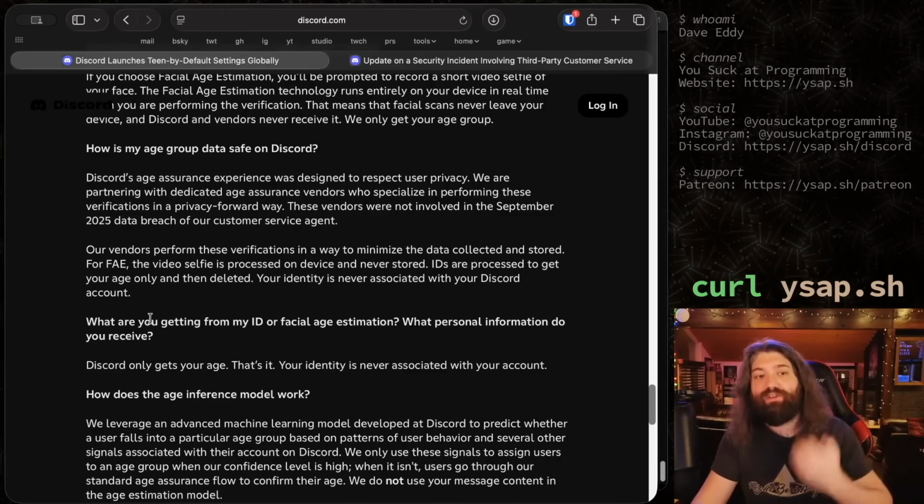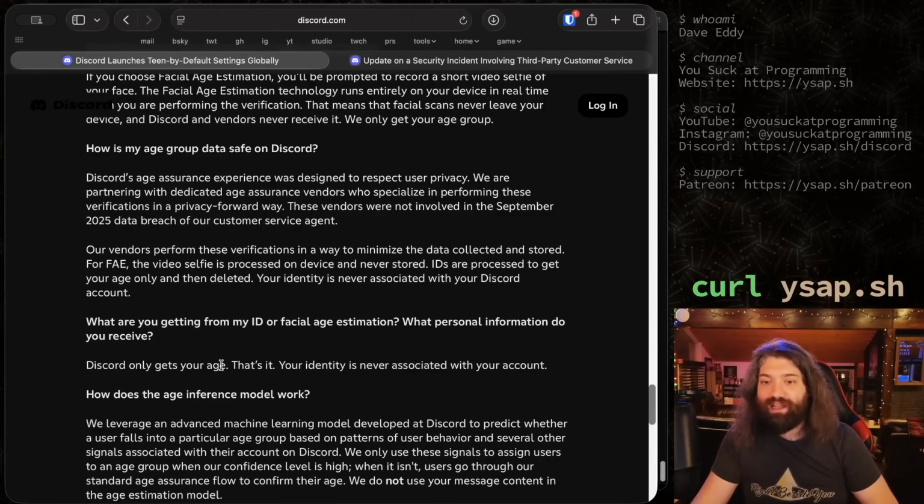I don't have a problem with that. In fact, I would even want less than that. I would actually want them just to get an age group. I don't even want them to get the exact age. Just give me the age group. You know what I mean?